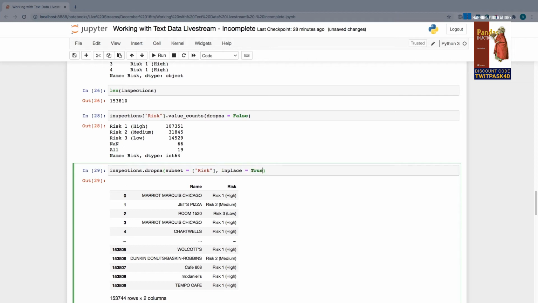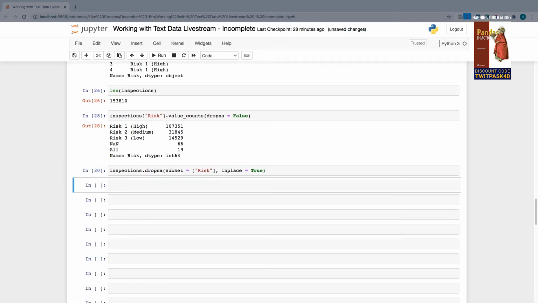Again, I'm skipping over some of these additional parameters that are not specifically related to text parsing and working with text data, just because it would make this stream go a lot longer than just an hour. But all of these topics are covered in greater detail throughout the book. So I've taken care of removing my null values, or my missing values.